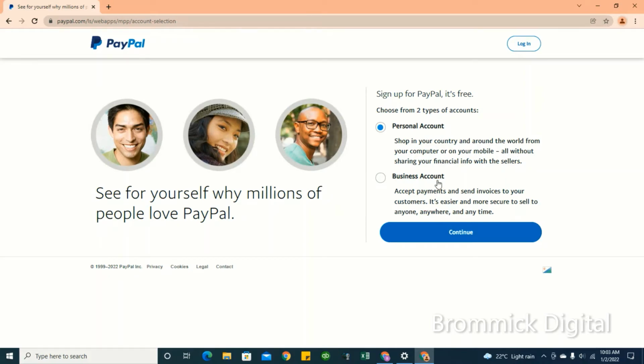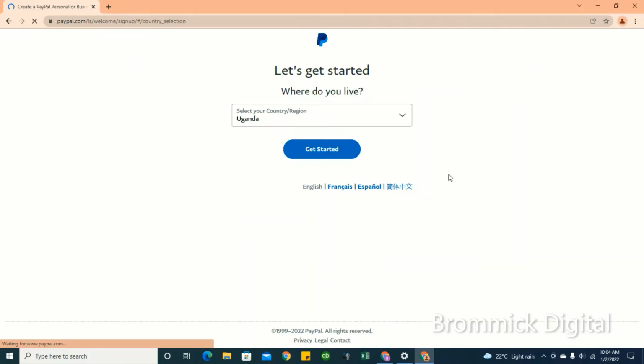PayPal gives you options to register either as a personal account or as a business account. With the personal account, you're able to shop in your country and around the world from your computer or mobile phone, without sharing your financial information with the sellers. A business account allows you to accept payments and send invoices to your customers. So I can tell you, PayPal is the thing.